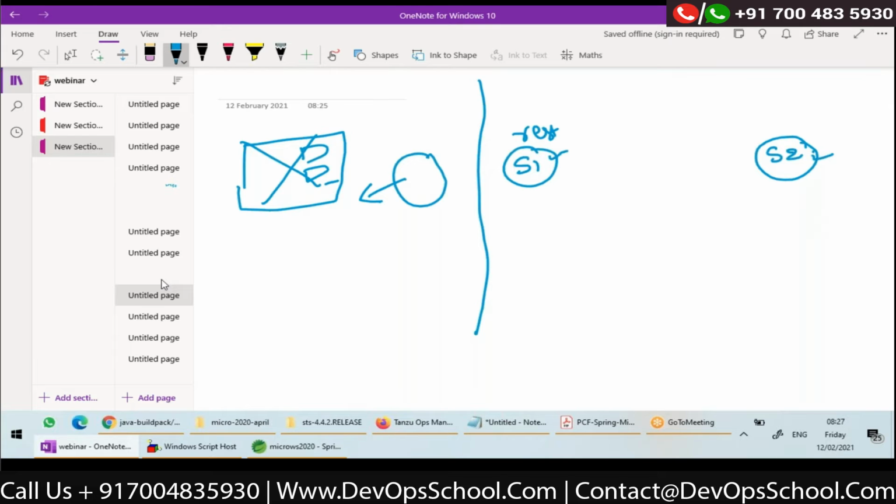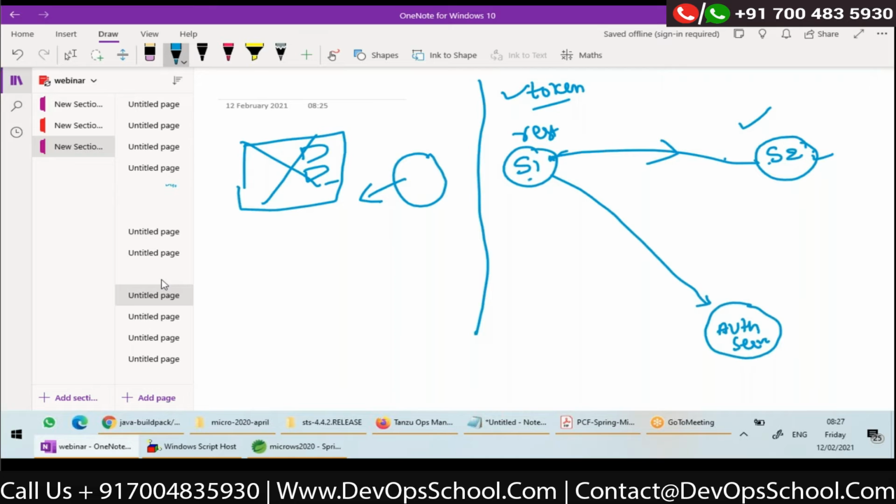So we should have an authorization server. Whenever S1 wants to hit S2, it should get a token from the authorization server, and only with that token should it make a call. If S1 makes a call to S2 without a token, S2 should be able to reject that call. So whenever S1 wants to call S2, the first thing is it should get a token.